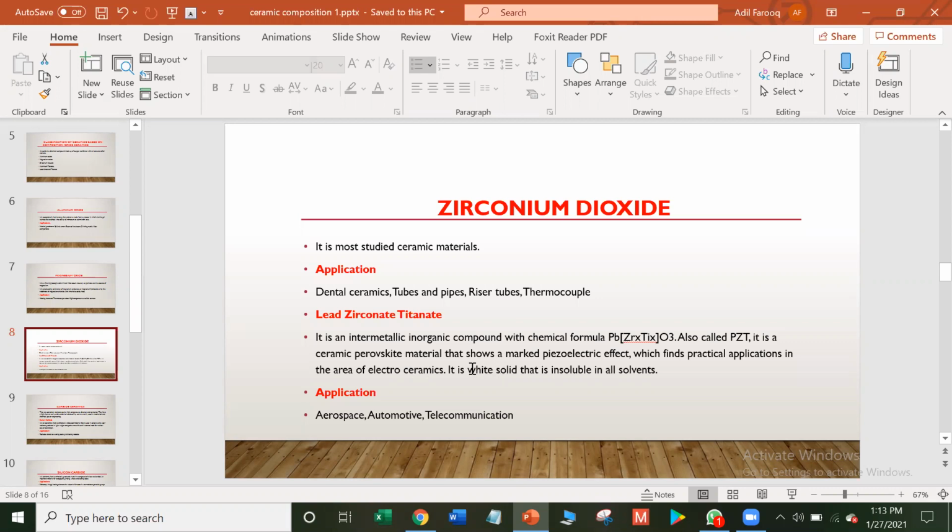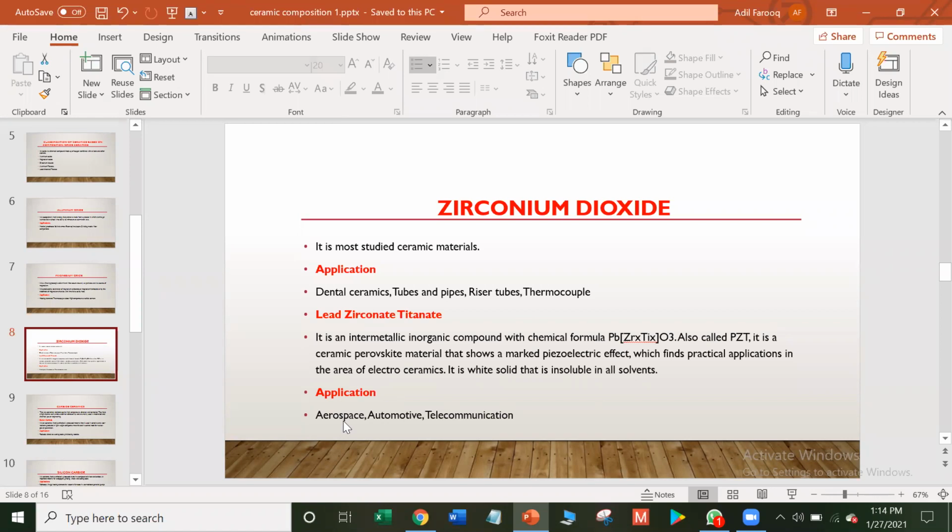Lead zirconate titanate is a white solid, and it is insoluble in all solvents, whether the solvent may be polar or non-polar. Application of lead zirconate titanate: it is used in aerospace, automotive, and telecommunication.